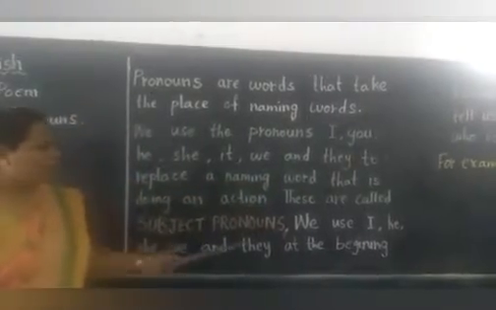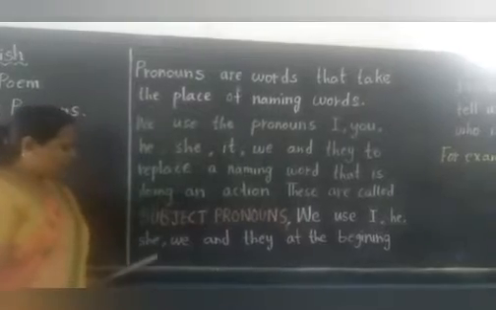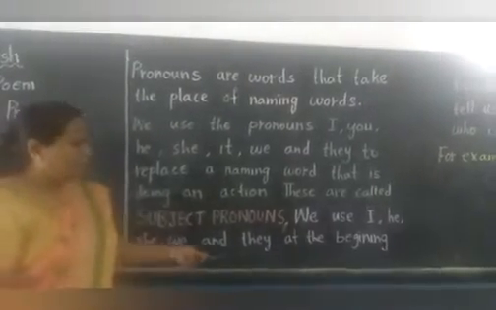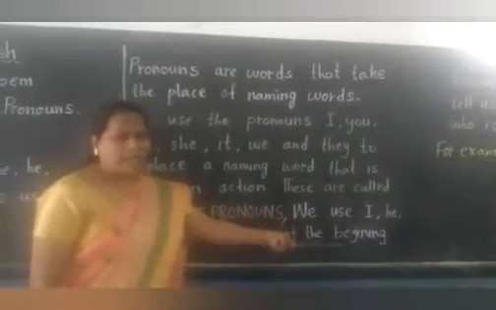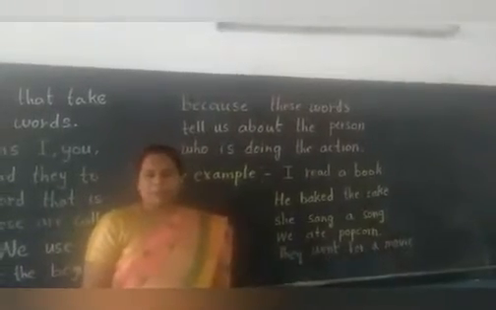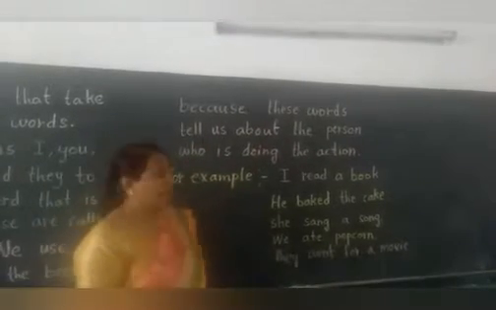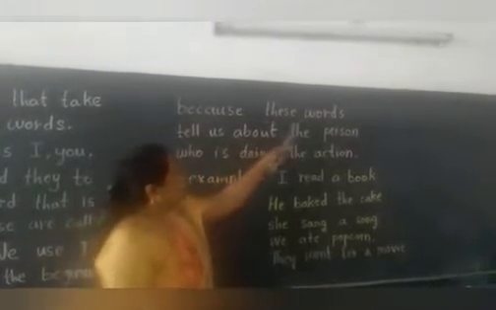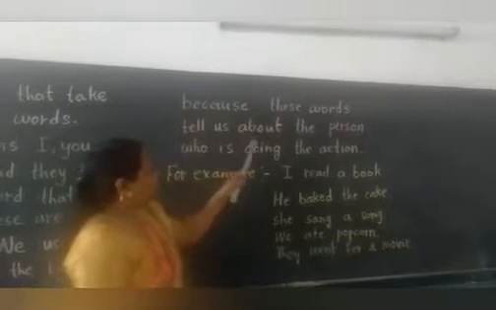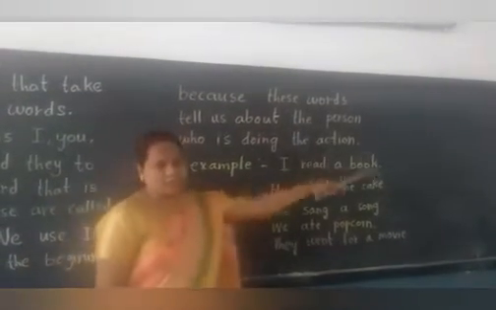Okay children? We use I, he, she, we and they at the beginning. All these are subject pronouns which I showed you. We use them at the beginning because these words tell us about the person who is doing the action.